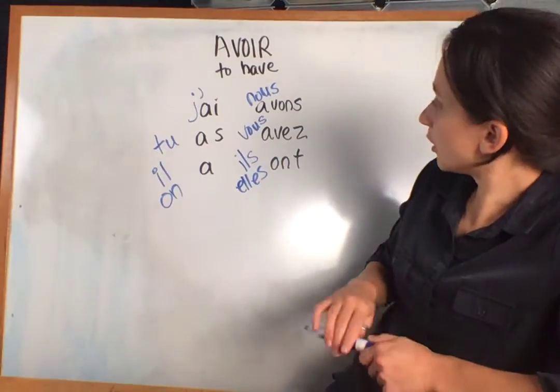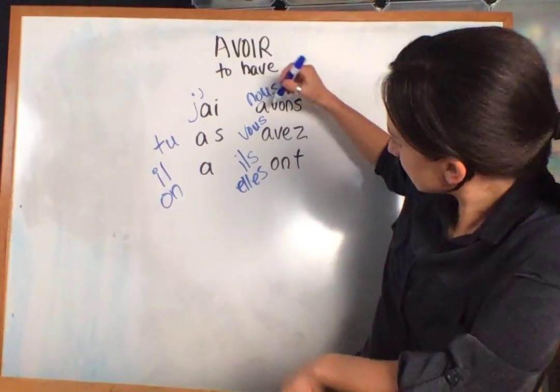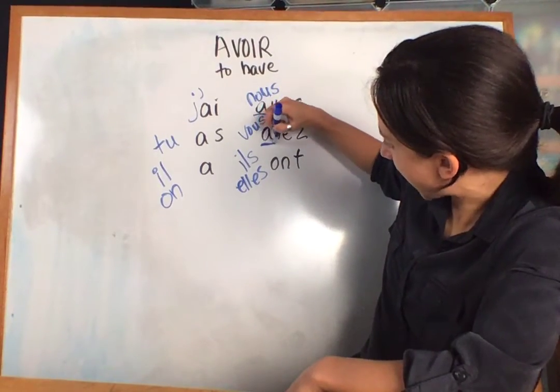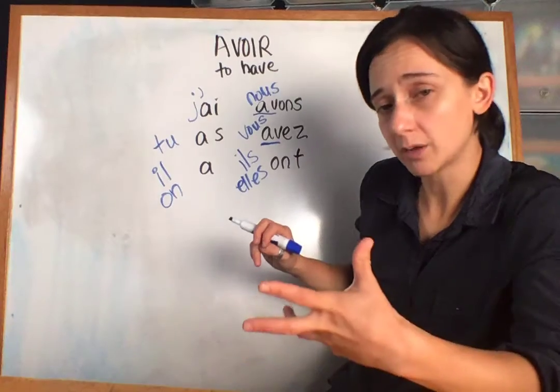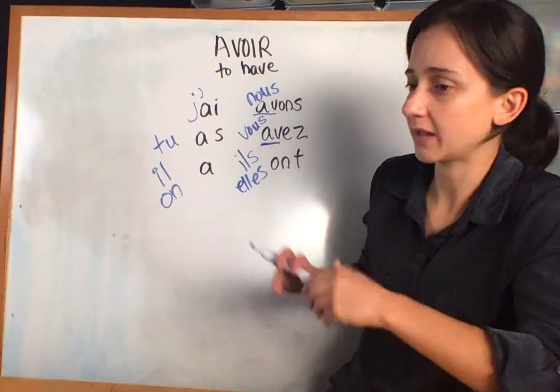So, something to look for here, avoir. Notice that we have AV here and AV here. They kind of follow a regular pattern right there. So, that's something to remember.